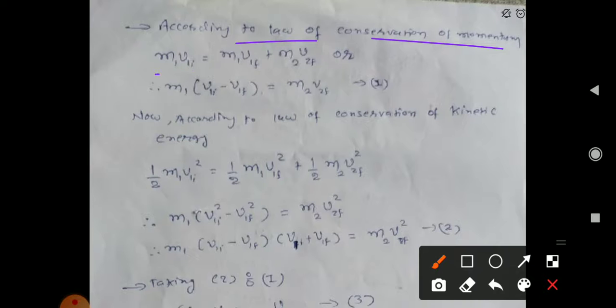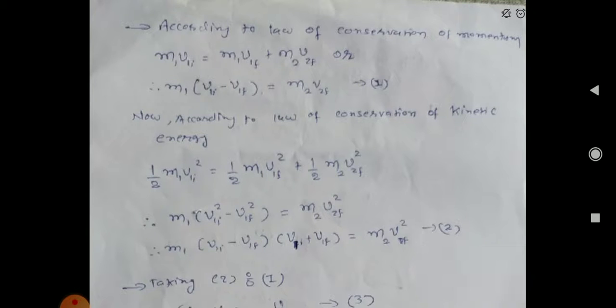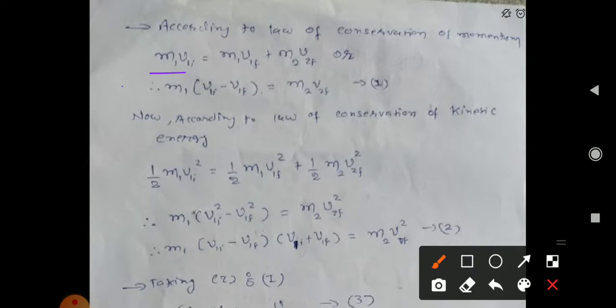momentum, initial momentum is m1 v1i and final momentum is m1 v1f plus m2 v2f. This is what we have already discussed, because initially object 2 is at rest, so its momentum is 0. So initially the momentum is possessed only by the first particle. Momentum is mass times speed. Direction is immaterial because it is in one dimension. So here I have written m1 v1i as the total initial momentum.